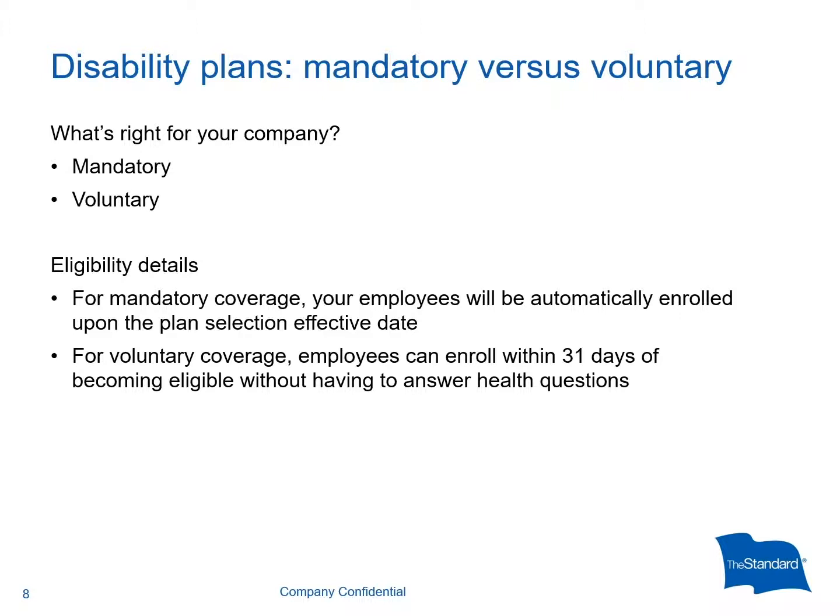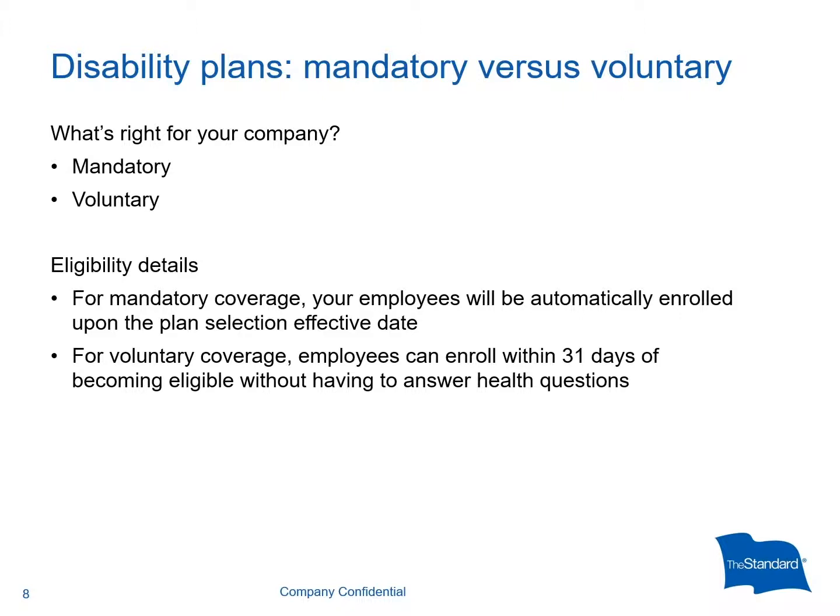There are some things you and your employees should know about voluntary coverage. First-time eligible employees, either new hire or first-time offered, can select voluntary STD and LTD with full benefits. Employees previously eligible but not enrolled for voluntary STD can elect coverage, however they will be subject to a late enrollment penalty.